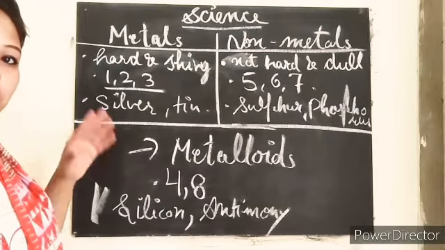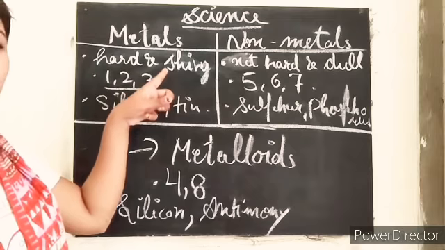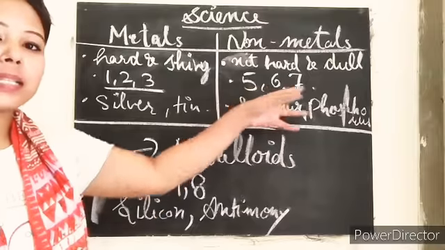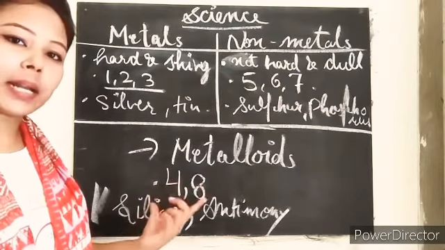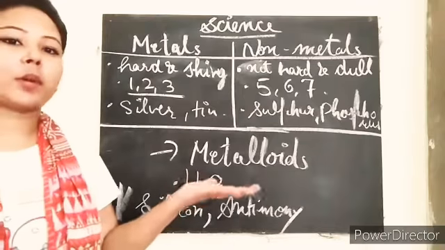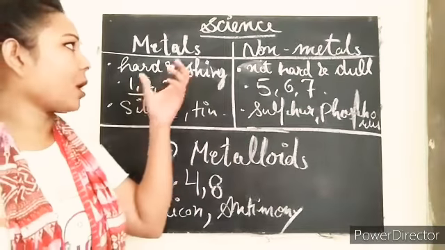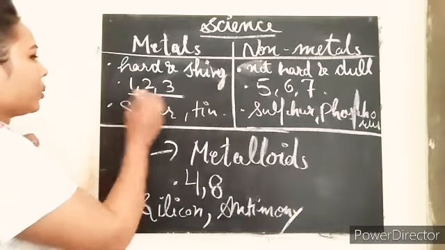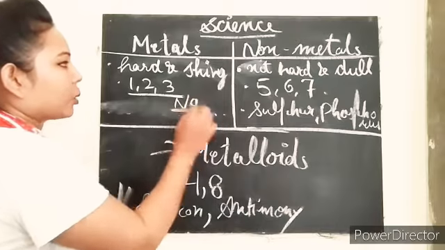So have you cleared the concept? If the valence electrons are in number of 1, 2, 3, then it can be the examples for metals. And if the valence electrons are in number of 5, 6, 7, then it is said to be non-metals. And if 4 and 8 are there, that means they are known as metalloids. Okay. So I'm gonna take some examples to make this concept more clear. First of all, we talk about the metals. The first one we are taking here is sodium. Okay, so we know very well sodium is a metal.